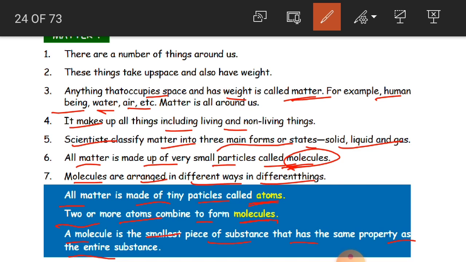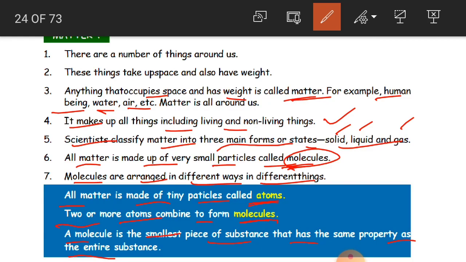Clear, children? So what is matter? Whatever we see around us is matter, and any object which occupies space and has weight is called matter. For example, human being, air, water. Matter includes living and non-living things, and it is classified into three forms: solid, liquid, and gas. All matter is made up of very small particles called molecules.